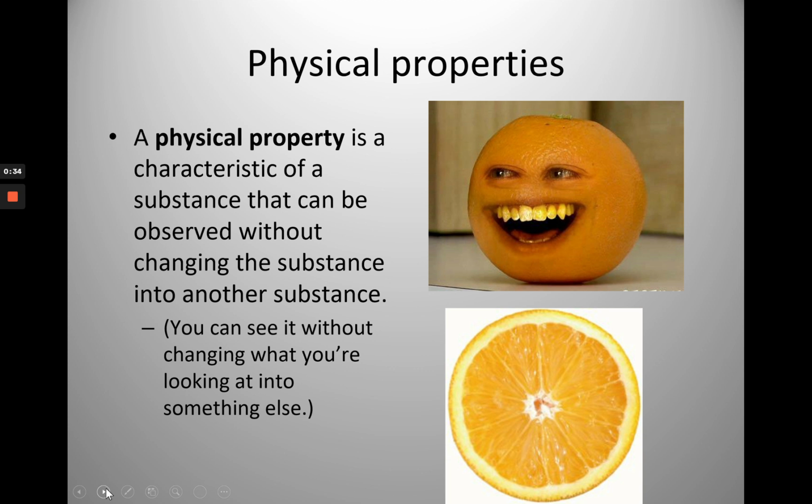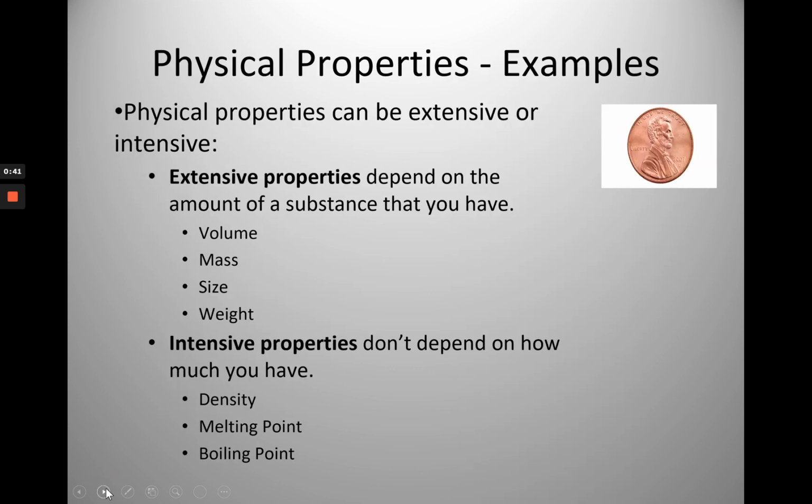In other words, you can see it without changing what you're looking at into something else. Physical properties can be either extensive or intensive. Extensive properties depend on the amount of substance that you have. Examples include volume, mass, size, and weight. Intensive properties, on the other hand, don't depend on how much you have. Examples would include density, melting point, and boiling point.